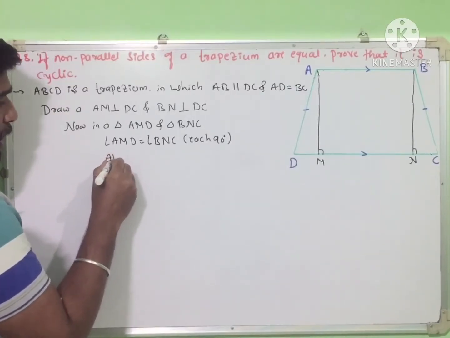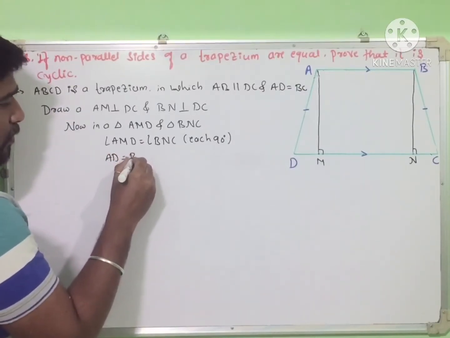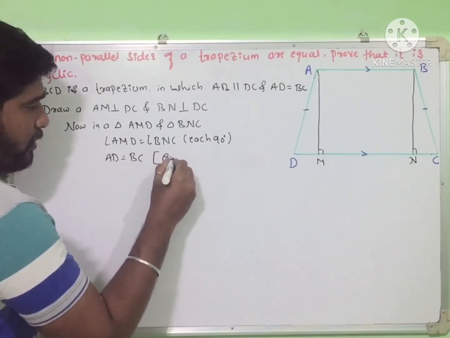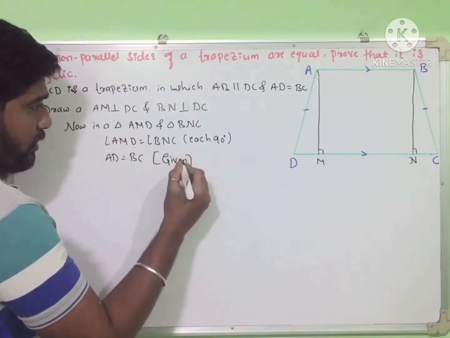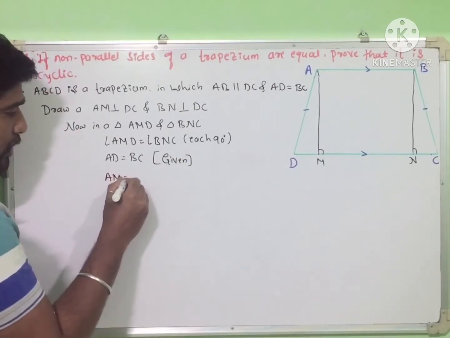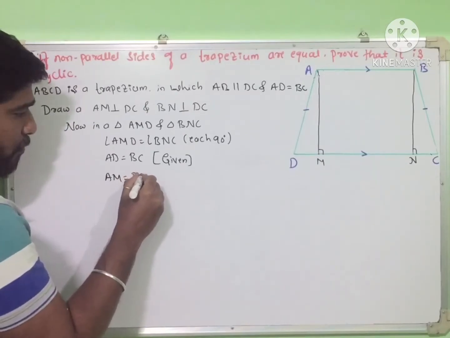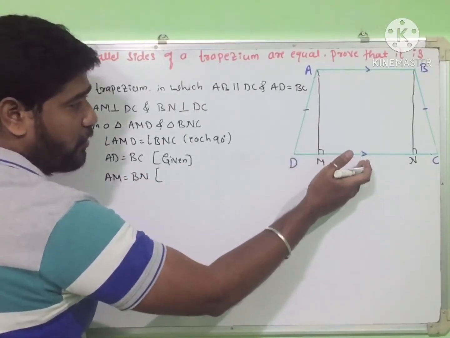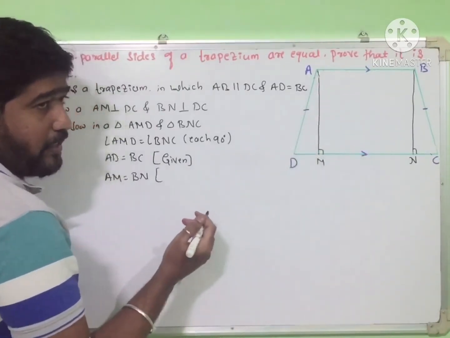And AD is equal to BC, they only gave that. And AM is equal to BN, the perpendicular distance between two parallel lines.